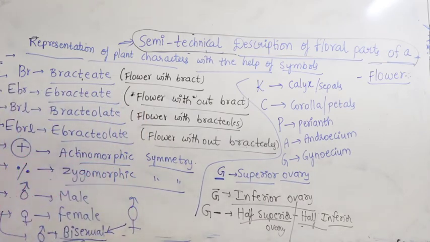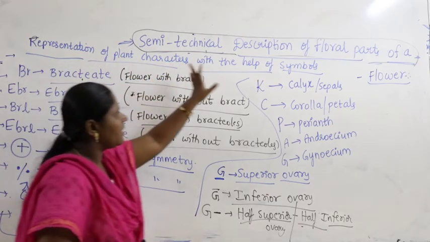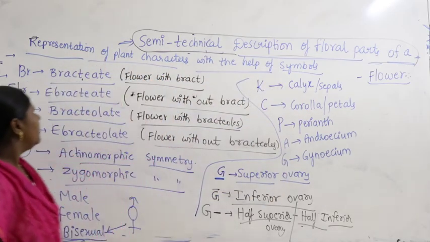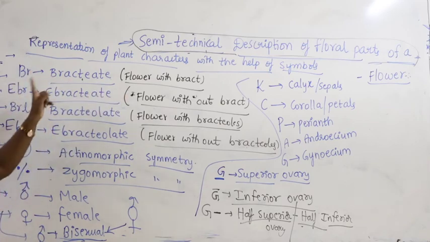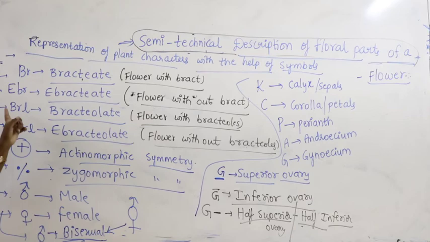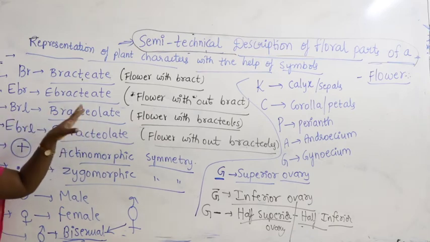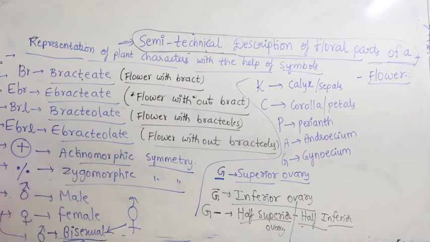So these are nothing but semi-technical description of the floral parts, representation of the plant characters with the help of symbols. BR means bracteate, flower with bract. EBR means ebracteate, flower without bract. BRL means bracteolate, flower with bracteoles. EBRL means ebracteolate, bracteoles are absent. Plus circle means actinomorphic symmetry. Percentage means zygomorphic symmetry. This symbol is for male, this is for female. If both we write, that is bisexual.